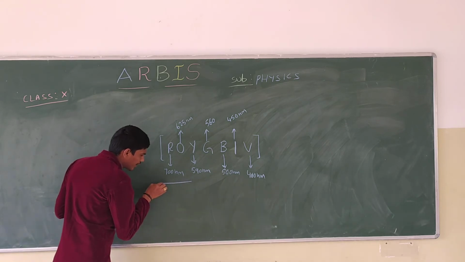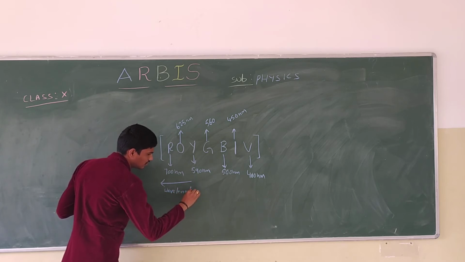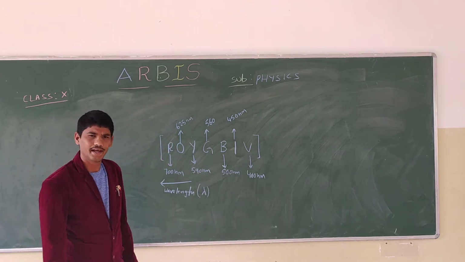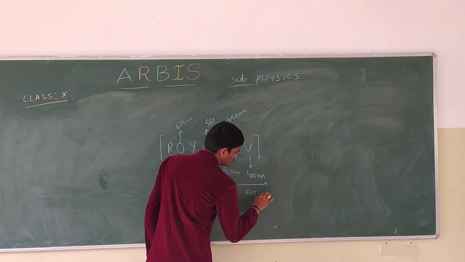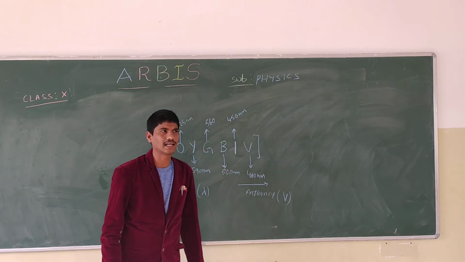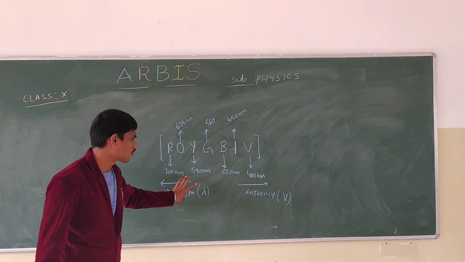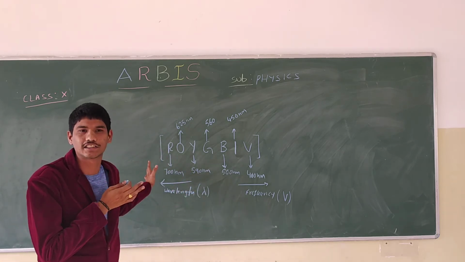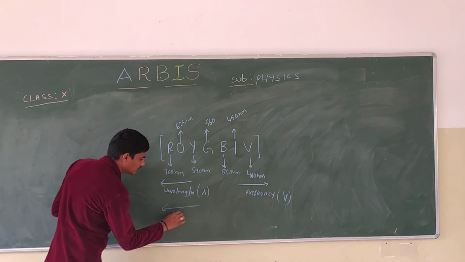Now this side I am going to take as the wavelength, which we denote by the letter lambda, and this side as the frequency, which we denote by nu. If the wavelength is more, what is going to happen? It is going to travel more distance, the longest distance. So if the wavelength is more, it travels the longest distance.